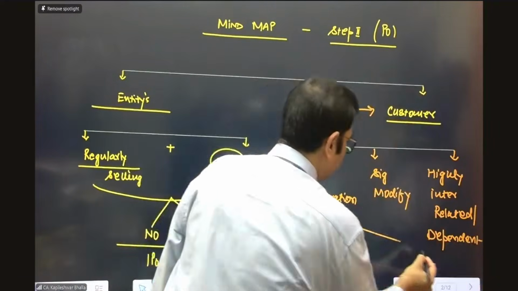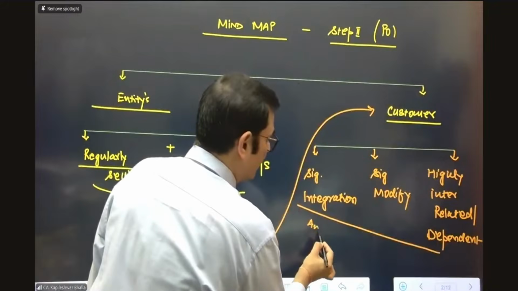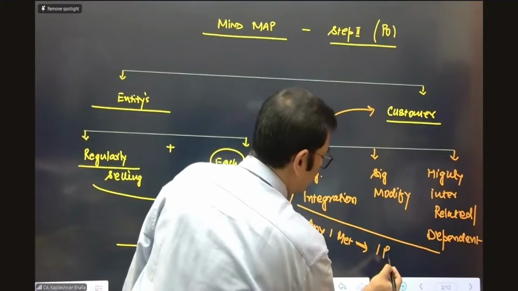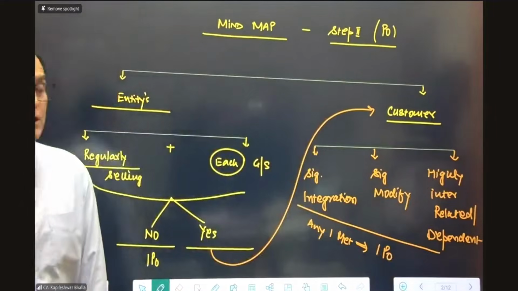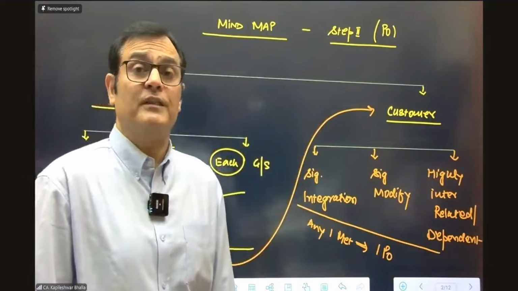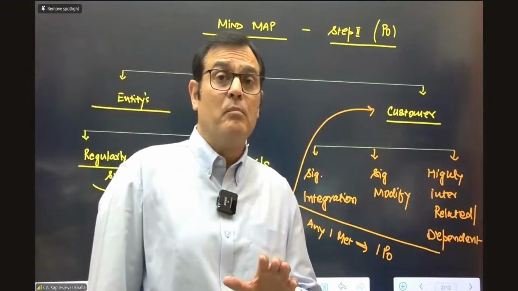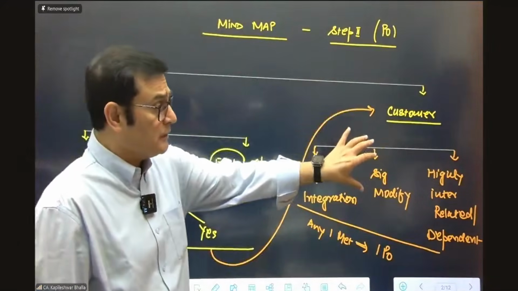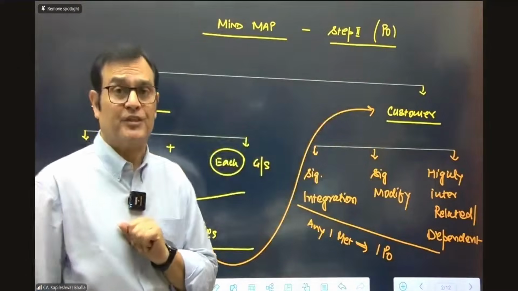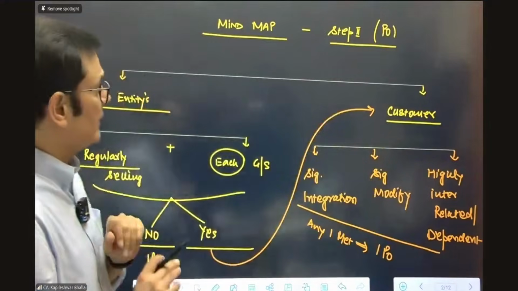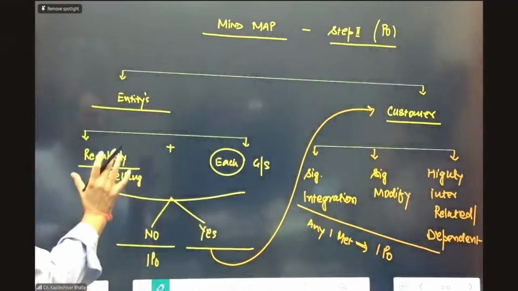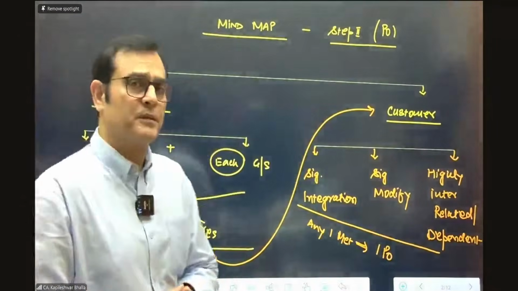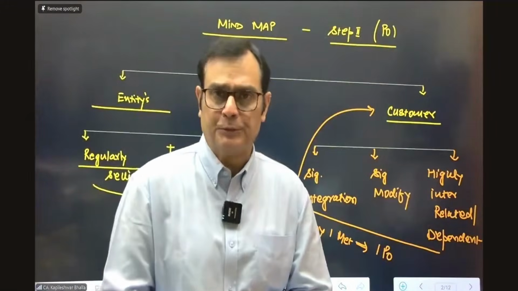And if any of these parameters is met, any one is met, in this particular case, it will become a single performance obligation. So in other words, we can say that if none of these conditions are met, there will be multiple performance obligations. So this is looking at the customer's perception in terms of what he desires, in terms of what he wants. Now, that is a quick mind map in terms of looking at the entity's perception, what keywords are to be looked into, the customer's perception, what keywords are to be looked into.